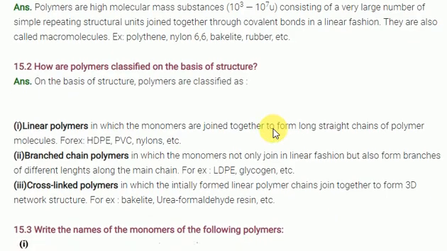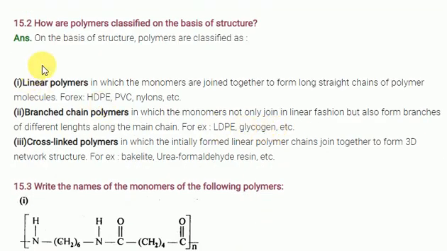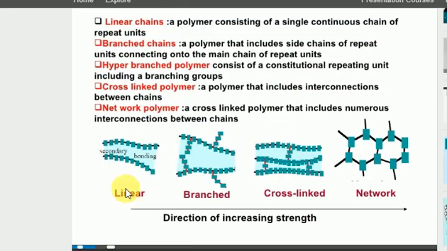Look at this very well. On the basis of structure, polymers are classified into linear polymers, in which the monomers are joined together to form a long straight chain compound. Look at this long straight chain. I will give the example. Look at the example, this one is a polymer. The monomers are joined together. Look at this, a linear molecule.